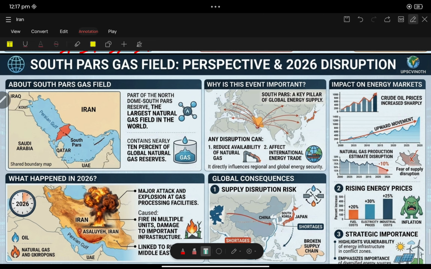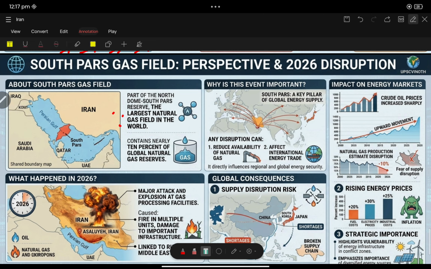It is a part of the North Dome South Pars field, the largest natural gas field in the world. This is the keyword. It contains nearly 10% of global natural gas reserves. This is very important this year because a major attack has been made over this area, so the oil supply has been impacted.